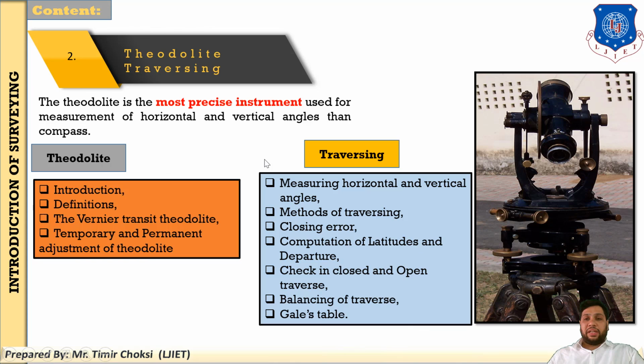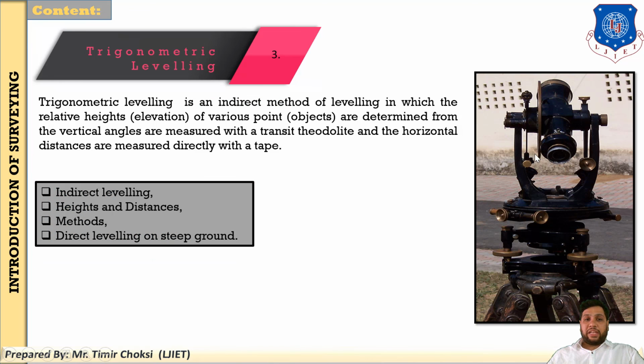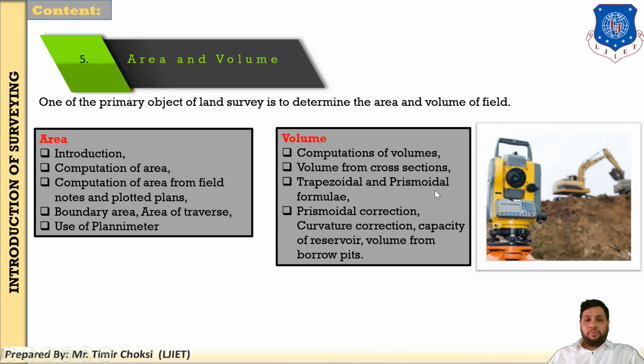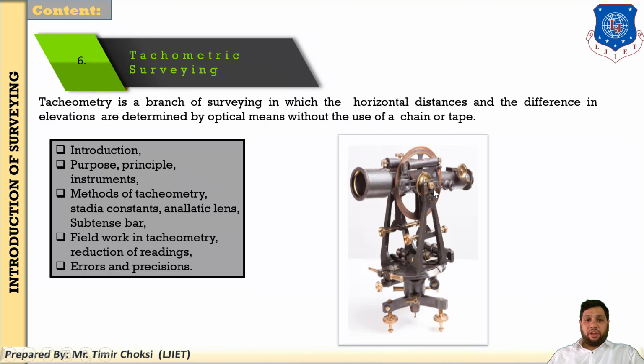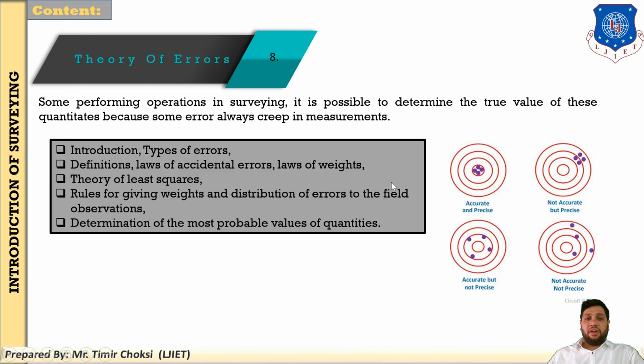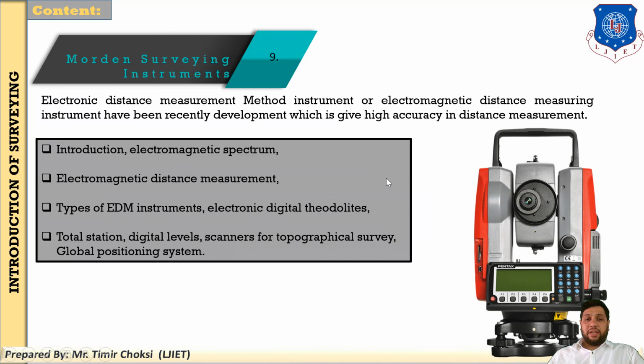Okay, I am not taking all the names. Second will be the theodolite. This is the theodolite, this is the instrument. Next will be trigonometric leveling. Curves, where you provide the horizontal curve as well as the vertical curve. Area and volume. Tachometric surveying, this is the instrument of the tachometer. Geodetic surveying, theory of error, and modern surveying instruments, like the total station.